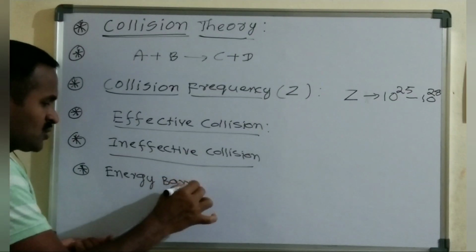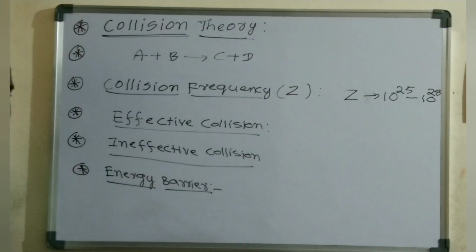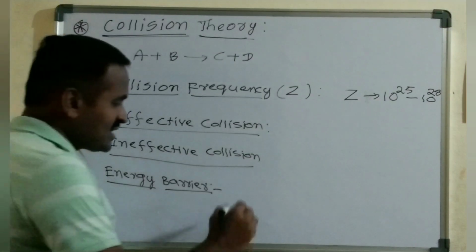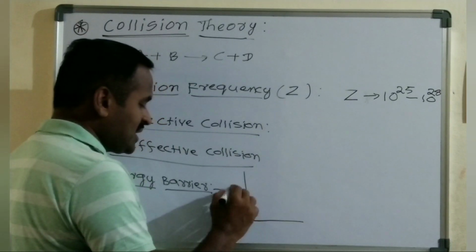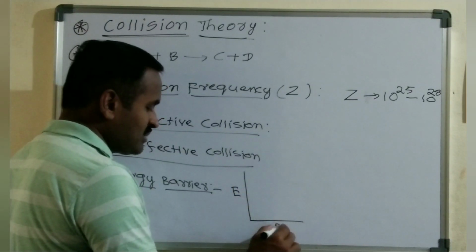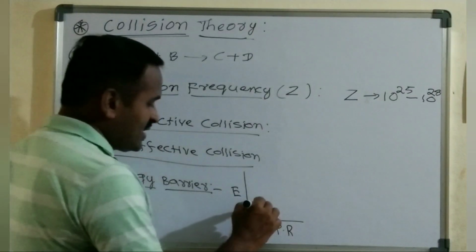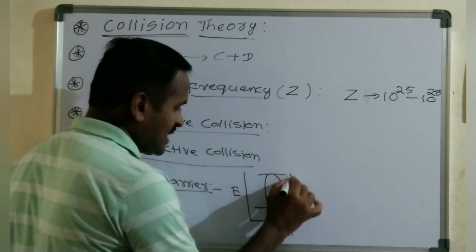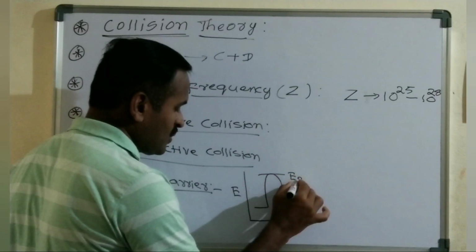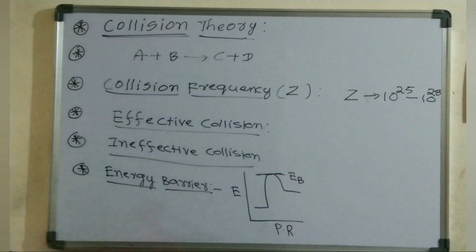What is meant by the energy barrier? Every chemical reaction definitely possesses some energy barrier. Here I am taking energy on the y-axis and the progress of the reaction on the x-axis, and here it is the energy barrier, EB. So each and every chemical reaction is definitely associated with some energy barrier.